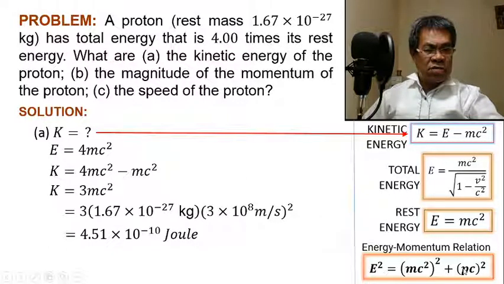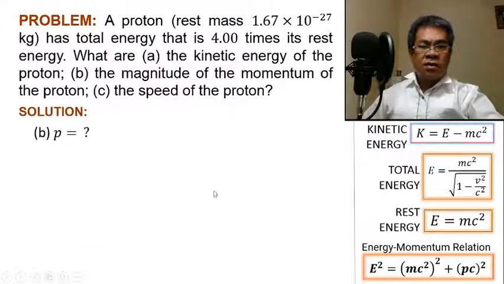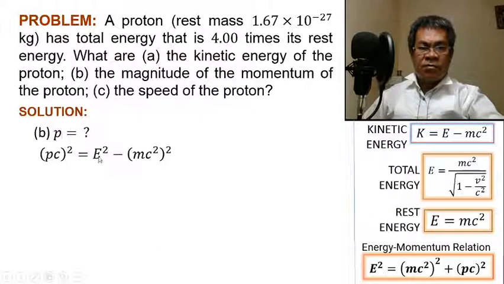So we will use this one. To solve for the momentum, use this equation. All you need to do is transpose this to the left side, then rotate. So we have (pc) squared is equal to E squared minus (mc squared) squared.